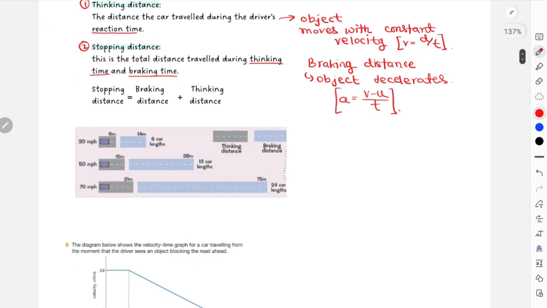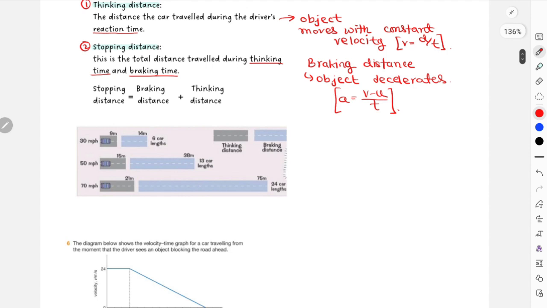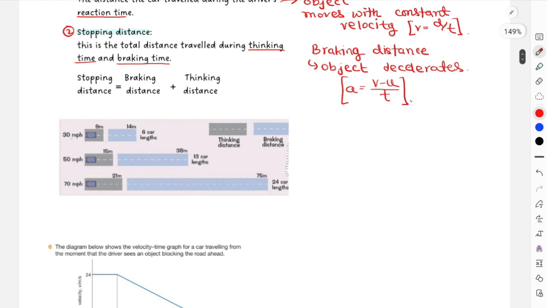Now again, we can see over here, in this section you can see in which portion the object was moving with thinking distance and your braking distance. For example, if your object was moving with 30 meters per second, it travels a smaller thinking distance, a smaller braking distance, right? But when your object was traveling at 50 meters per second, the braking distance increases. At 70 meters per second, braking distance also increases. That means the initial velocity with which the car was moving only affects the braking distance. The thinking distance obviously increases, but that is entirely because of the driver's fault.